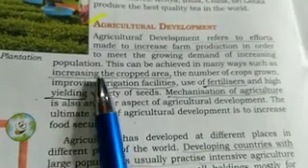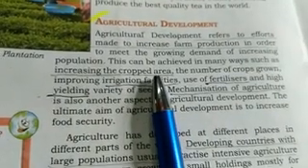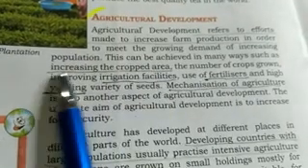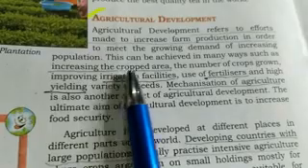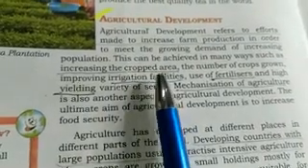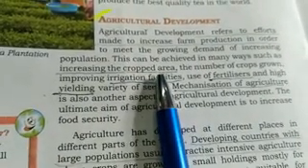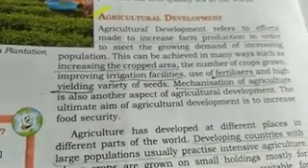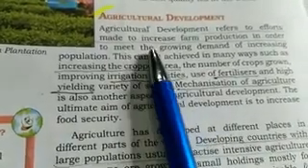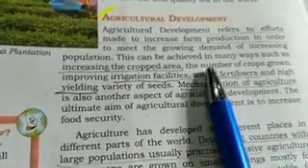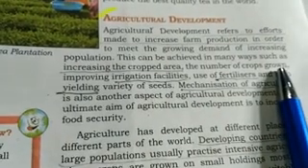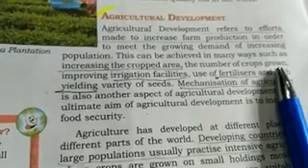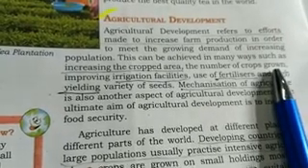So under the development of agriculture, what can we do? We can do many things. Number one is to increase the crop area. Means whatever portion we are doing agriculture on, we can increase. We can increase the land. Suppose we are doing agriculture on 1 acre, now we should do agriculture on 2 acres or more than 1 acre. And we can increase the number of crops grown. If a farmer grows 1 crop, then in place of 1 he should grow 2 or 3 crops in a